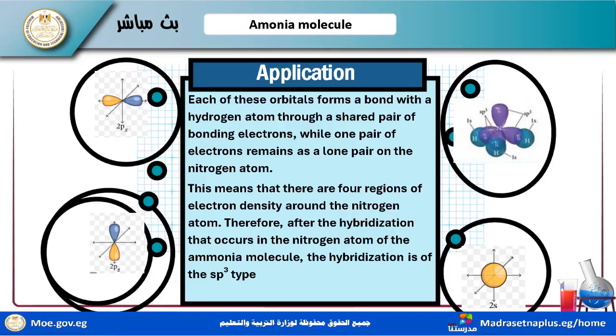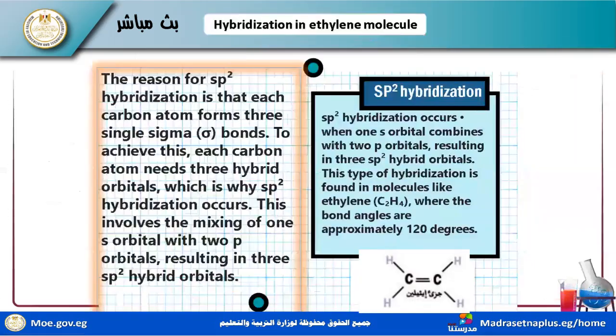Now we move to another type of hybridization. I told you before we have many types of hybridization. We studied sp3 before, sp2 I will illustrate now, and sp maybe next time I will explain. Now, the hybridization in the ethylene molecule.